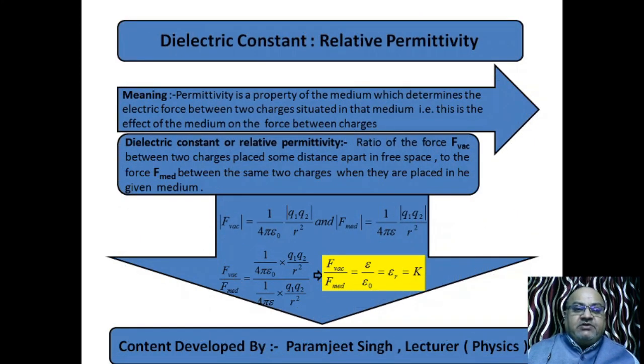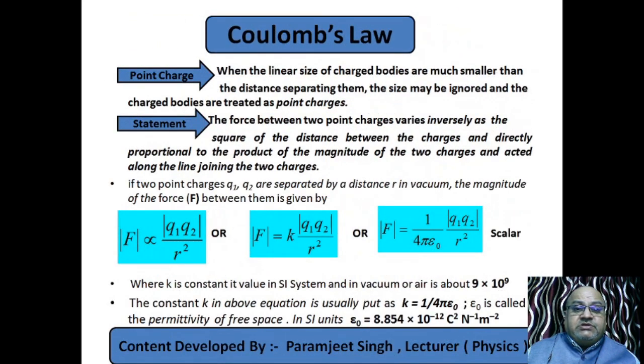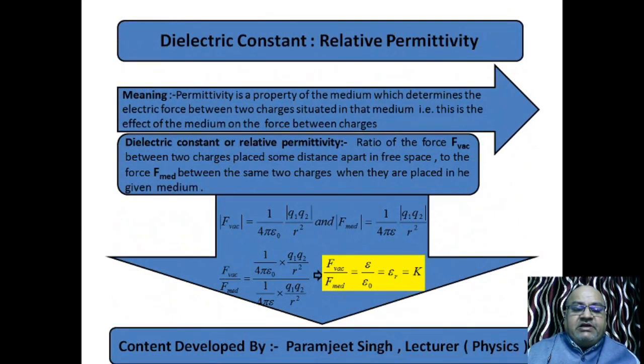See, dielectric constant. Here we introduced the term permittivity of free space, that is epsilon naught. What is permittivity? I have already explained to you. The effect of the medium, the property of the medium which determines the magnitude of the force. So here we study it in detail. See, dielectric constant is also called relative permittivity. Another name of this. Remember, dielectric constant means relative permittivity. And what is permittivity? The meaning of permittivity, as I have already explained to you, is written here.